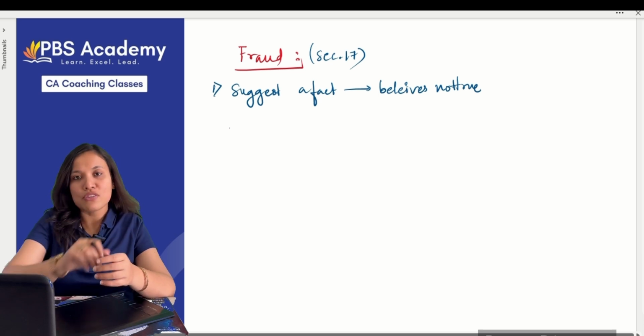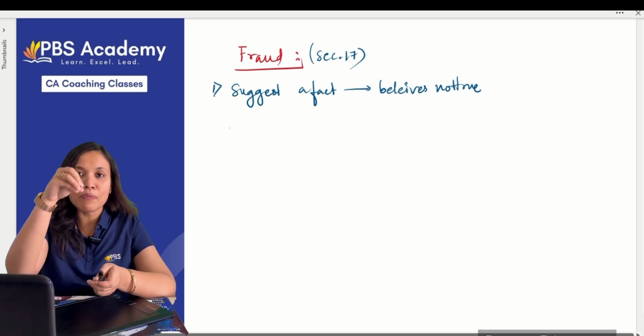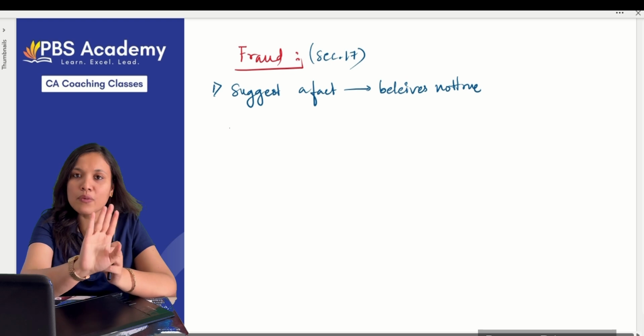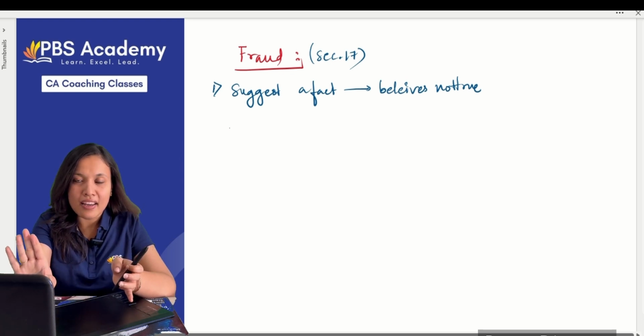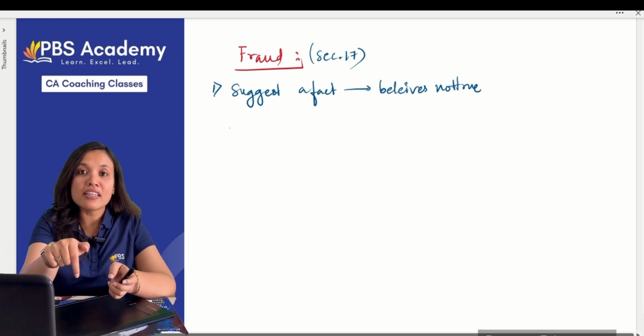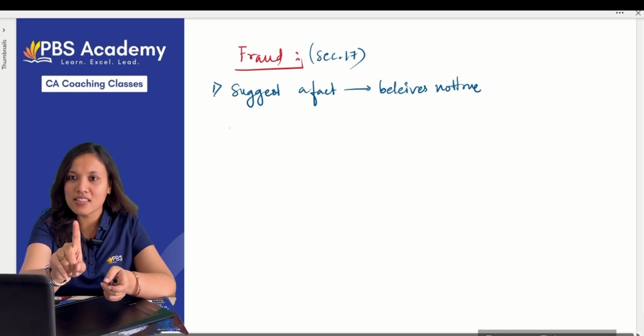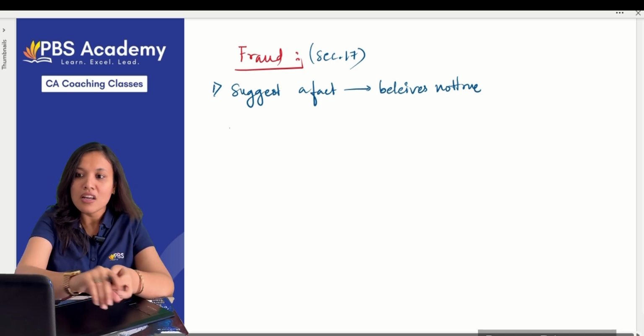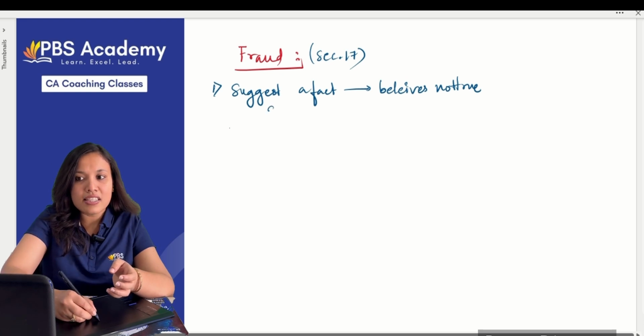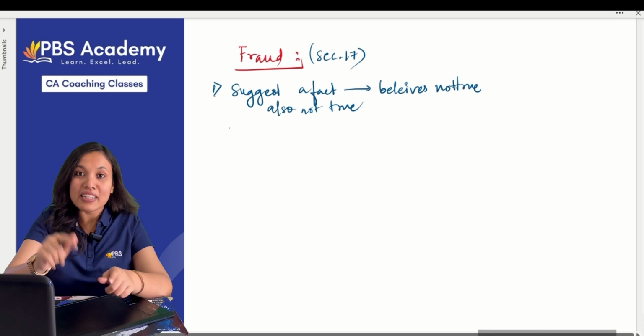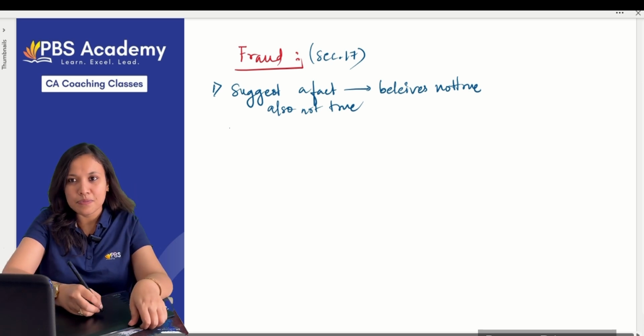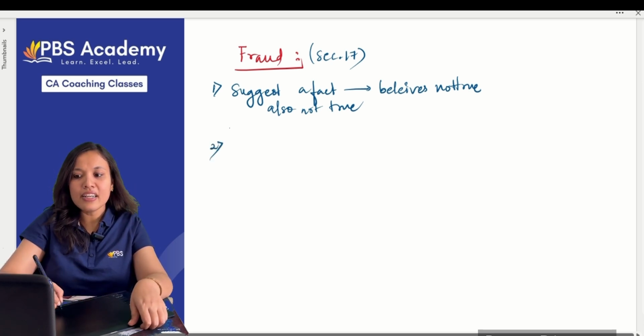You take up this course. For example, they know that if you put the money in this particular account, it will not double, but they will still suggest that you put the money in this account and it will double. They are trying to cheat you. That's called suggesting a fact which is not true. The fact is not true, and he believes it not to be true, but he still suggests it to another person.